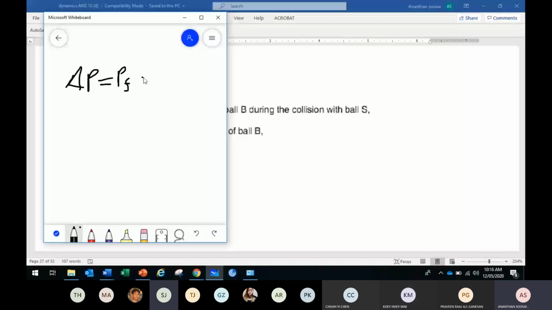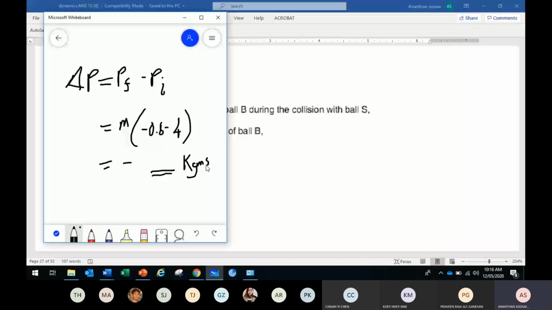So in this case, the mass times the final velocity, negative 0.8, minus the initial, 4. So finally you get a negative answer, right? You should get a negative answer, kg m s^-1. But the mark scheme puts a positive answer, right? Yeah. Okay.